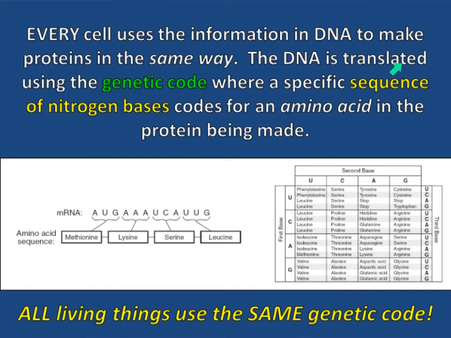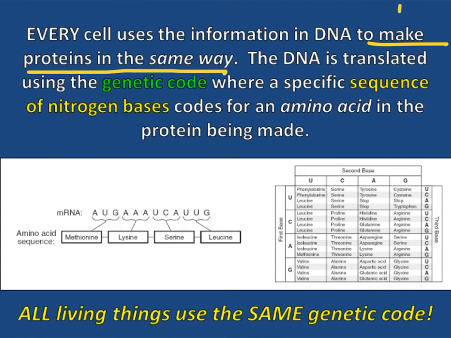So the DNA is translated using the genetic code, where a specific sequence of nitrogen bases codes for an amino acid in the protein being made. So let's break it down. Number 17. What is important about the way that every living thing uses DNA to make proteins? They make the proteins in the same way.